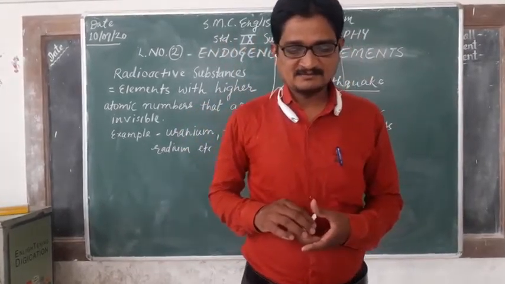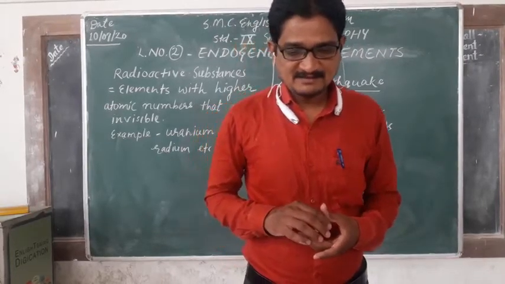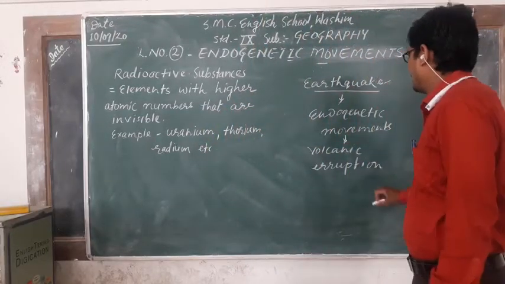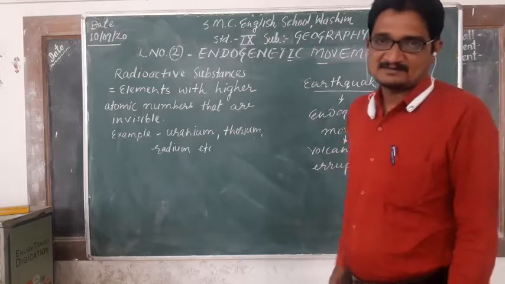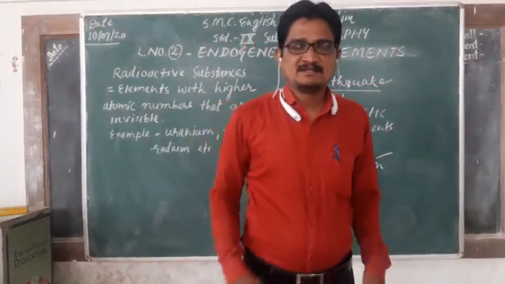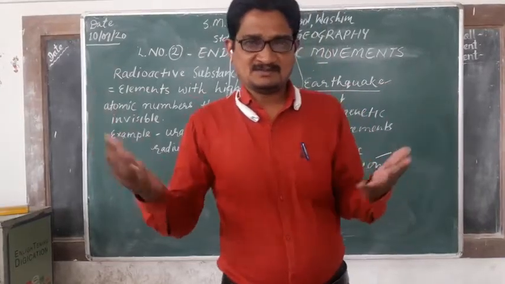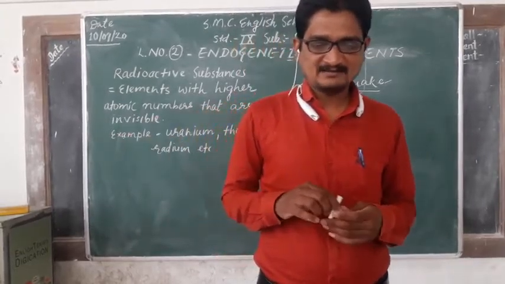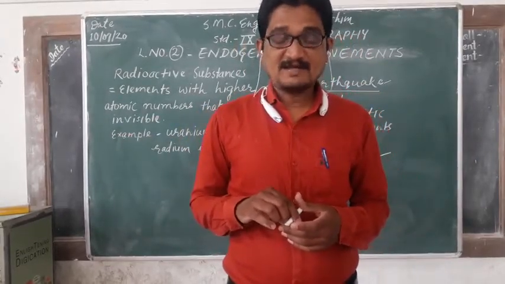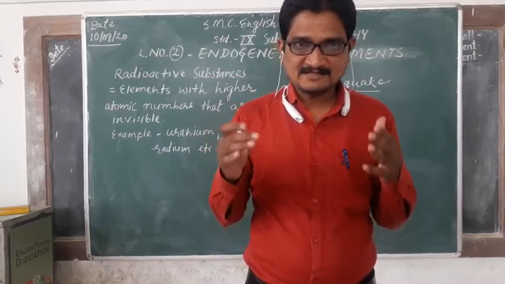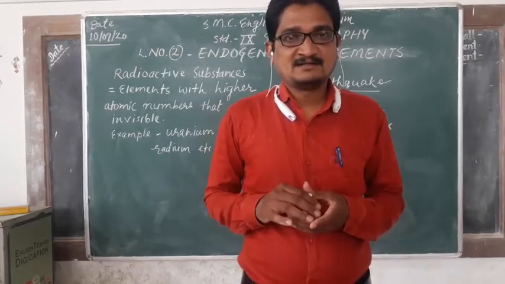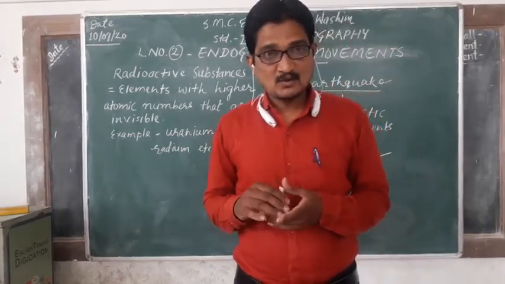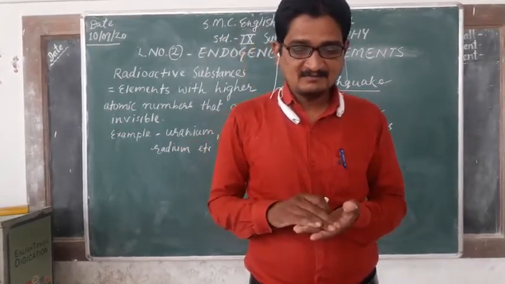For the organisms living on the earth, these events are very dangerous, disastrous. These earthquakes and volcanic eruptions are very disastrous and destroy all the property on the surface of the earth. There is a loss of life and property because of natural calamities. So this is natural calamity. This is natural disaster. In this lesson, we will get introduced to these endogenetic internal movements.